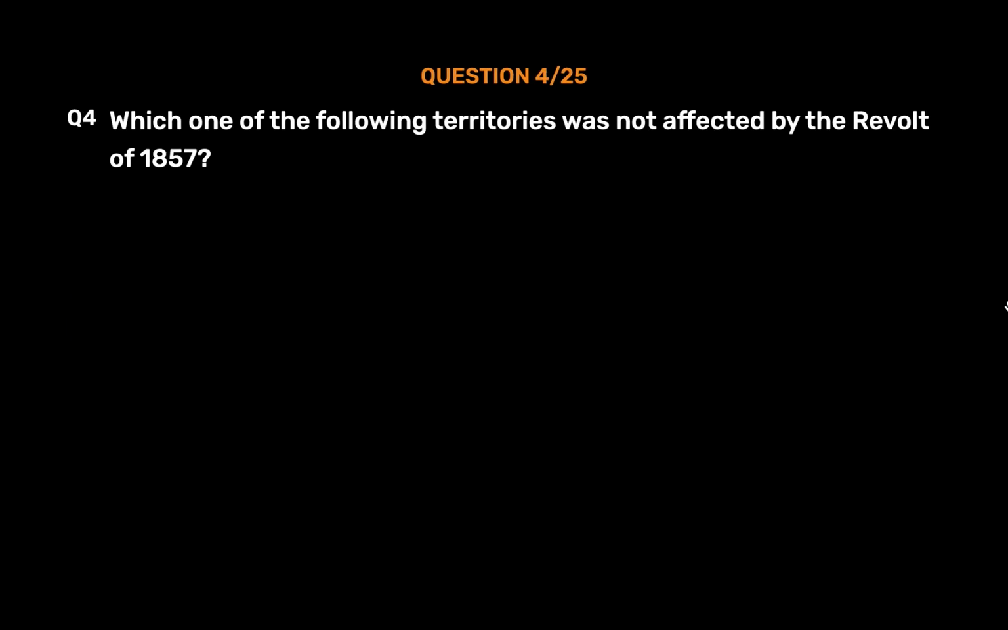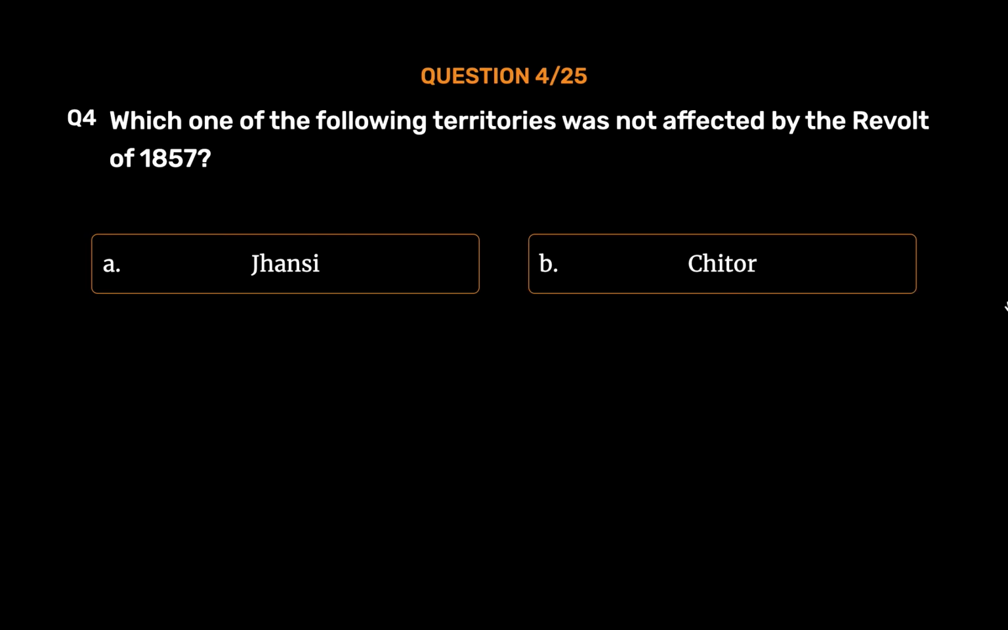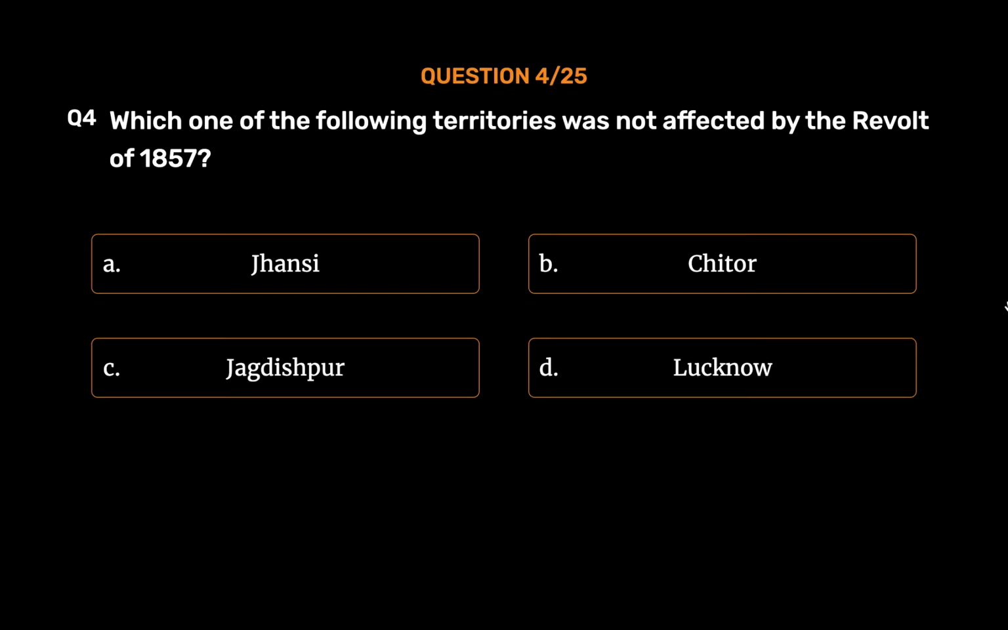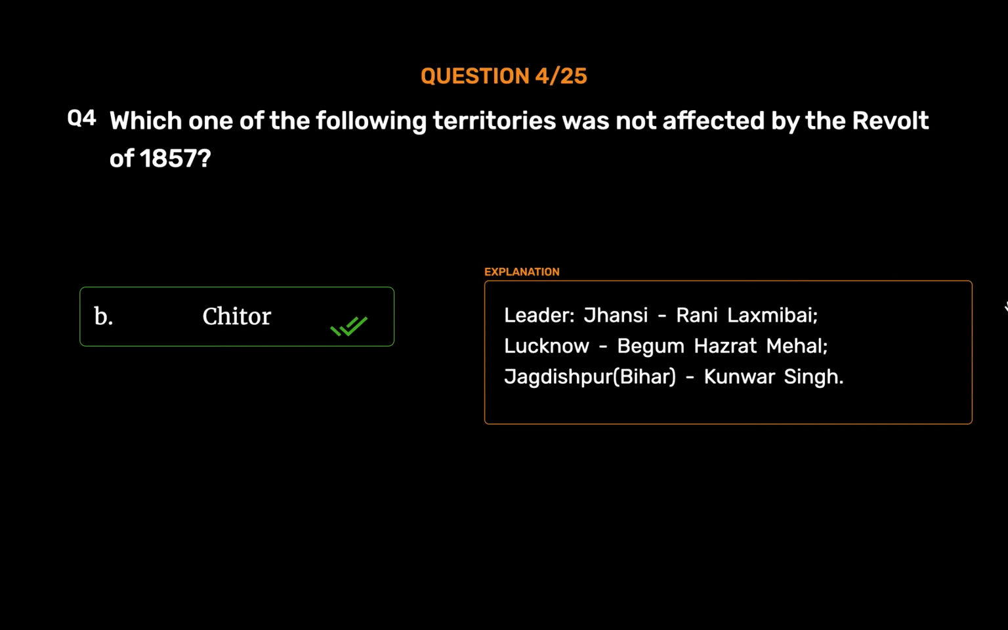Question number 4. Which one of the following territories was not affected by the revolt of 1857? Option A. Jhansi. Option B. Chittor. Option C. Jagdishpur. Option D. Lucknow. The correct answer is Option B. Chittor. Leaders: Jhansi, Rani Lakshmibai; Lucknow, Begum Hazrat Mahal; Jagdishpur, Bihar, Kunwar Singh.